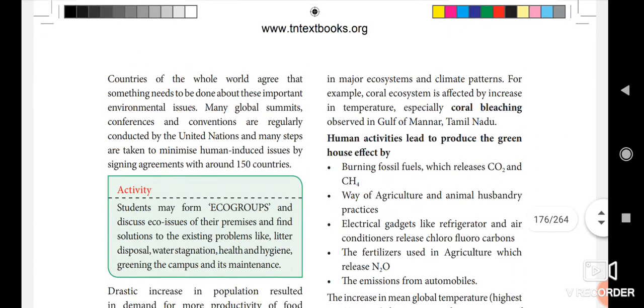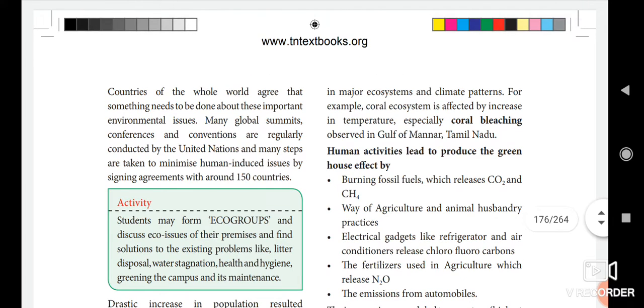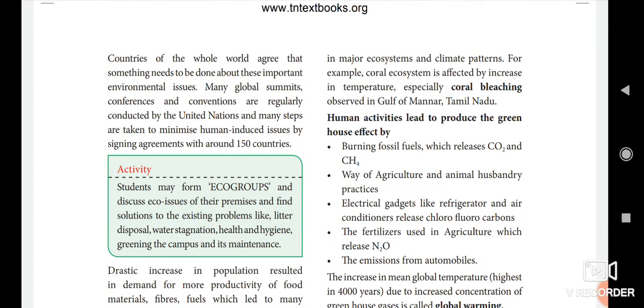Okay, next, human activities lead to producing the greenhouse effect by burning fossil fuel. Through human activities, greenhouse gases increase, because burning fossil fuel releases carbon dioxide and methane. Okay, so that only the greenhouse gases increase.